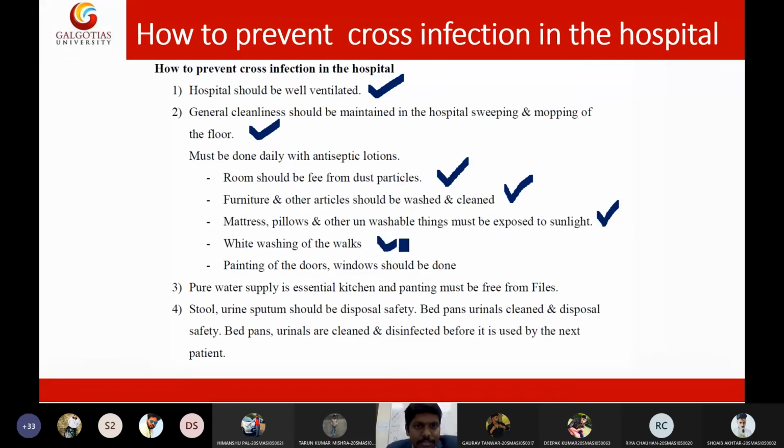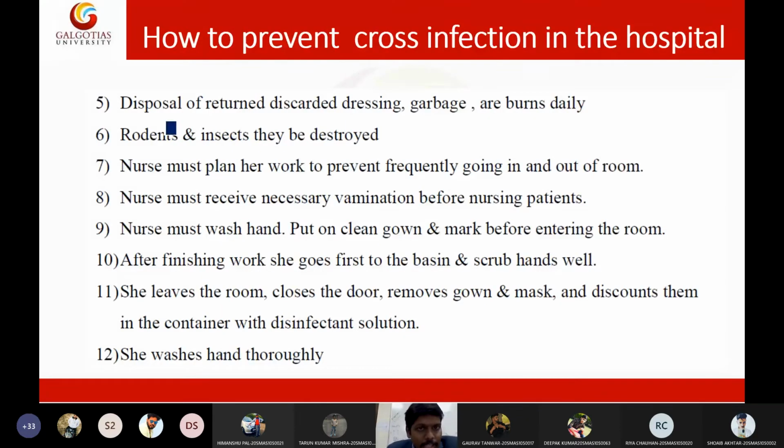Whitewashing of the walls. Okay, and painting of doors and windows, which should be corrosion proof. They should be properly painted, and there should also be proper water supply to the ward and to the kitchen, and the bathroom should be clean. The lavatory should be clean. Stool, urine and sputum should be properly discarded, and there should be disposal of used dressings. Discarded dressings should be disposed of according to biomedical waste management.